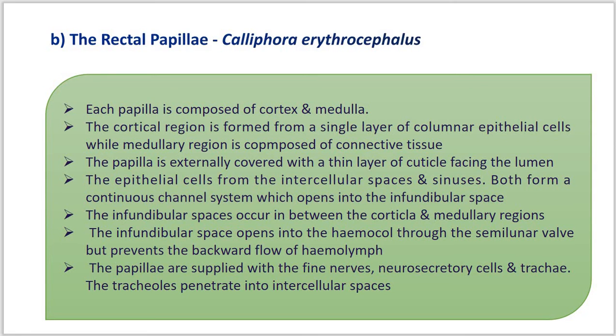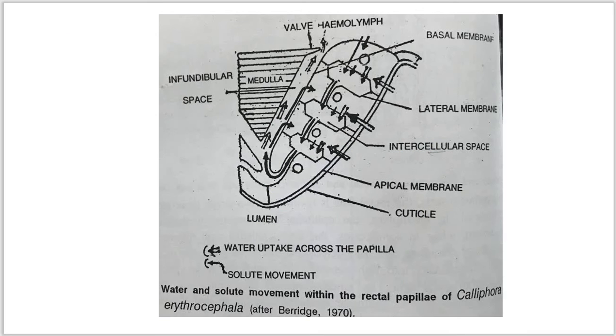They observed that each papilla is composed of cortex and medulla. Okay, so each papilla is composed of cortex as well as medulla. You can also see in this diagram the cortex as well as the medulla. This is the medulla region.